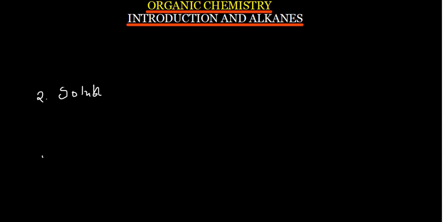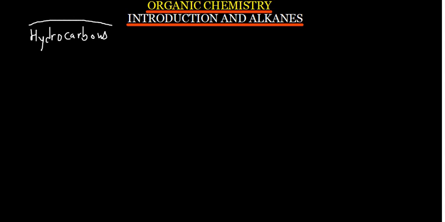Now remember, I just mentioned the word hydrocarbon. Hydrocarbons, we've said, are compounds which have got a carbon and a hydrogen in them.